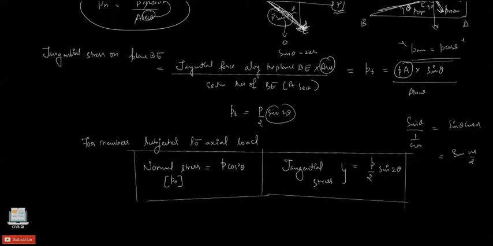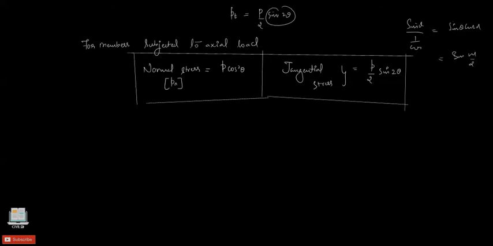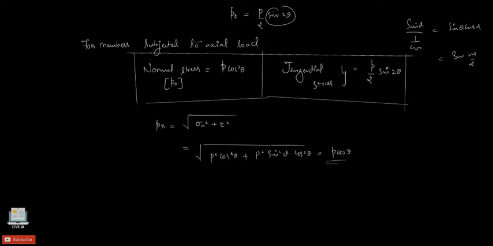Now for this we can evaluate the resultant stress PR, which is nothing but the square root of the normal stress squared and our shear stress squared. Just substitute these above values. We will get it as P cos theta, so cos to the power of 4 because there is a square here, and sine square cos square because of the square on tau as well. So this is the resultant component of our force for case 1, where the members are subjected to axial loads.